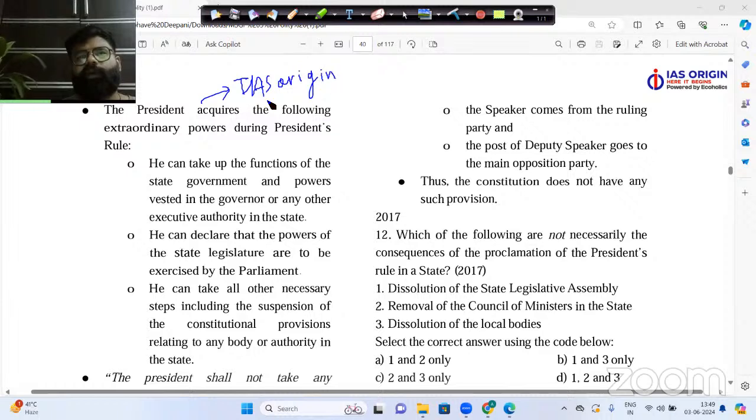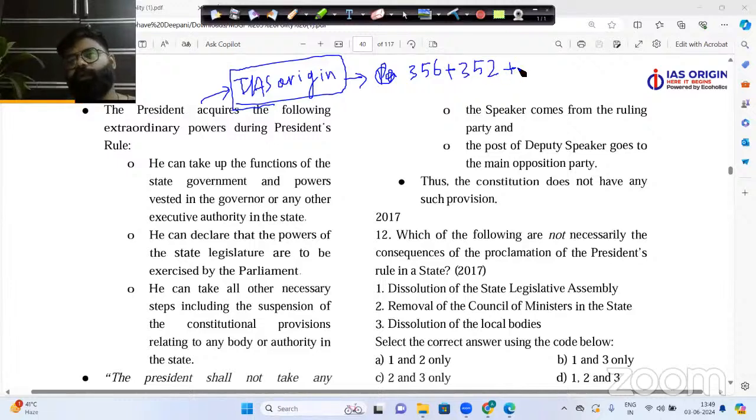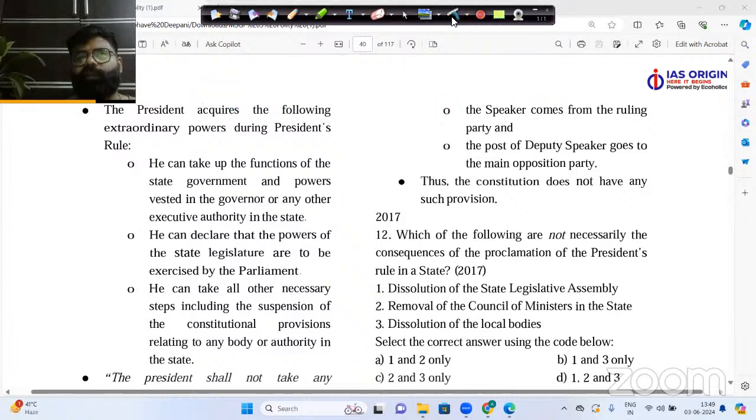You will see a complete playlist of all the subjects and individual topics, that is polity, world history, Indian society, governance, internal security, geography, etc. And there you will see the complete explanation of President's rule, that is article 356, article 352, and article 360 also. The explanation is given in much more detail in another video of IAS Origin, so do watch that video.